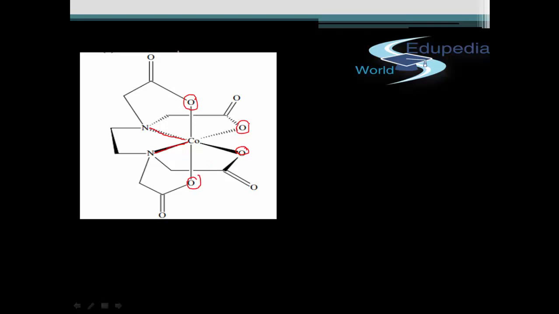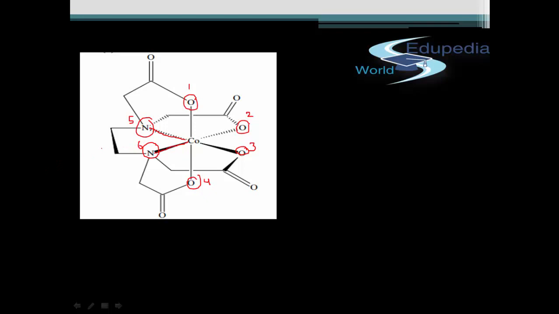So that gives us a total of 4 oxygen atoms and 2 nitrogen atoms, that is 5 and 6.